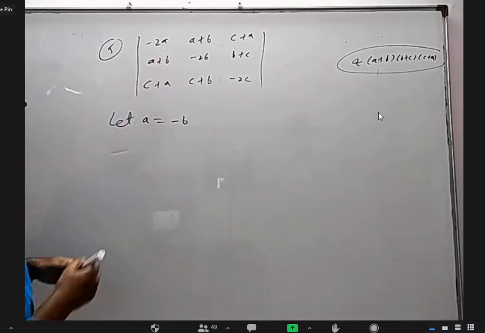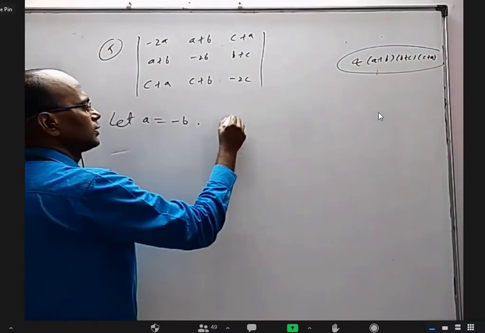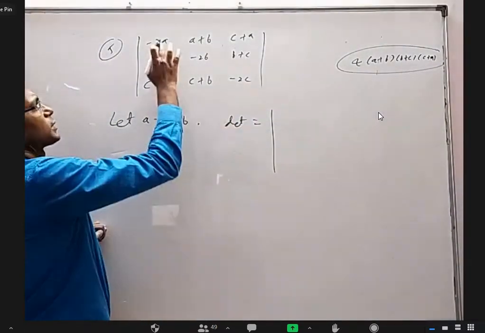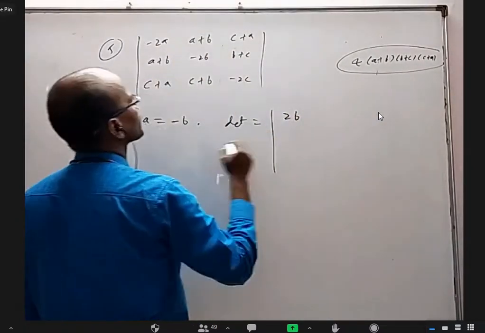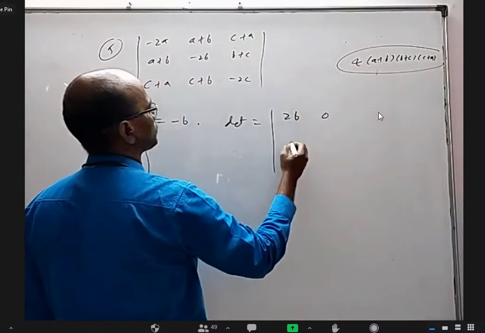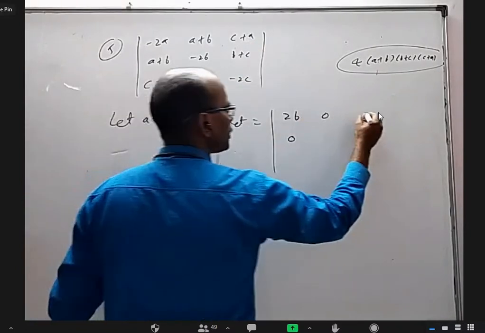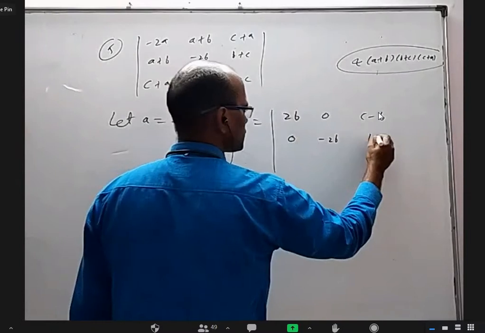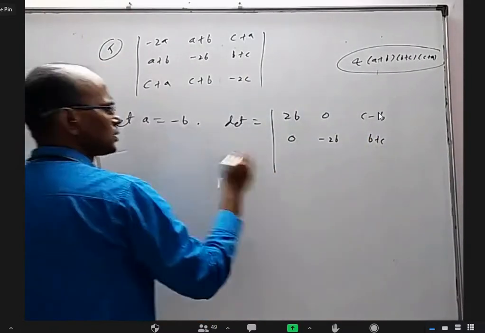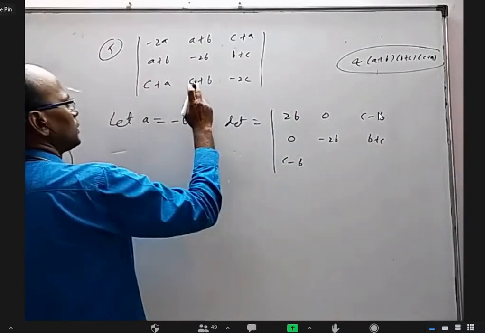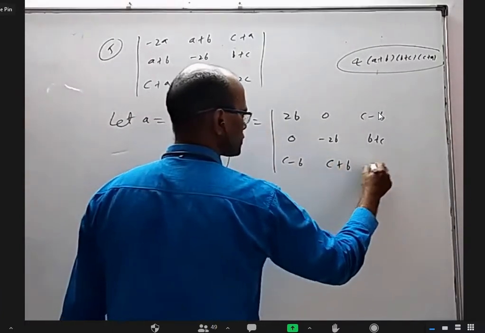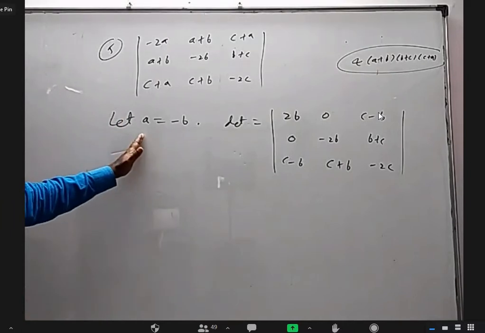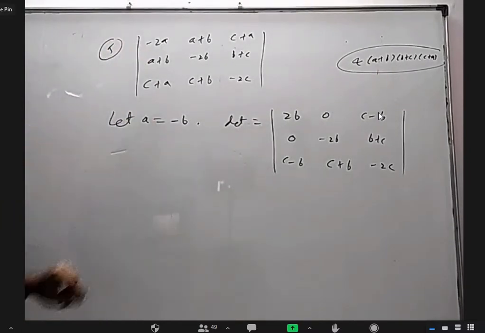Let us see what will happen to the determinant. That is equal to, wherever A is there, just put minus B. This will become 2B. This will become 0. This will become 0. This will become C minus B. This is minus 2B. This is B plus C. This is C minus B. This is C plus B. This is minus 2. Wherever A, I replaced A with minus B.